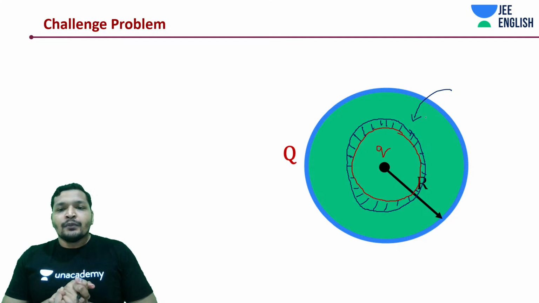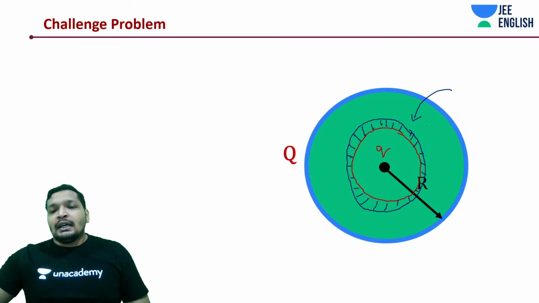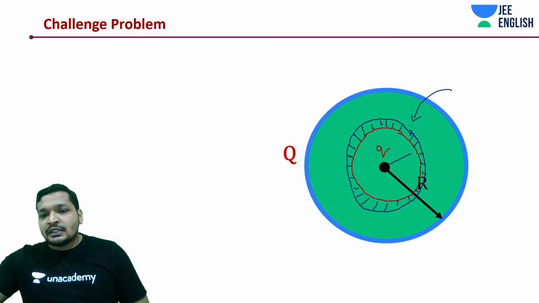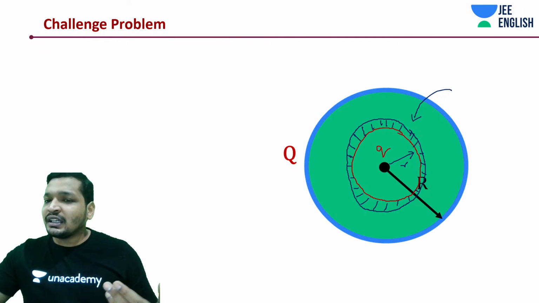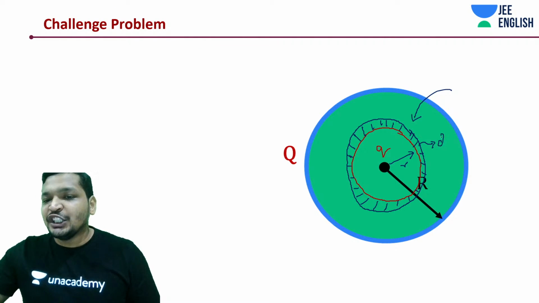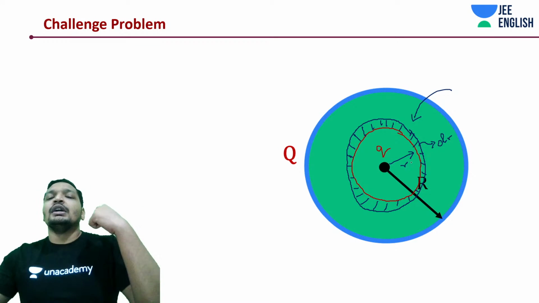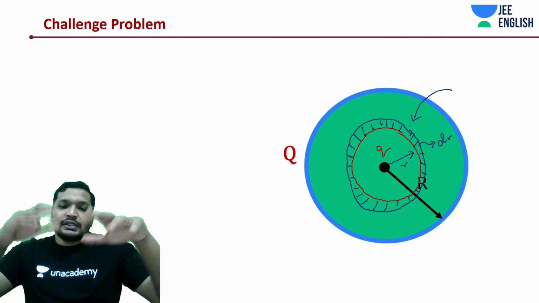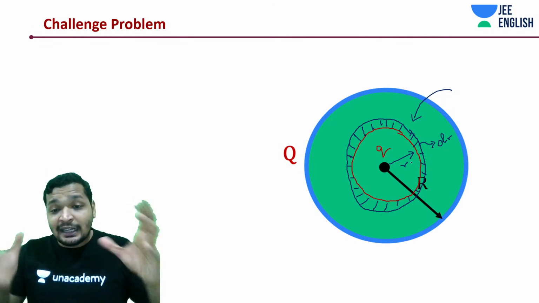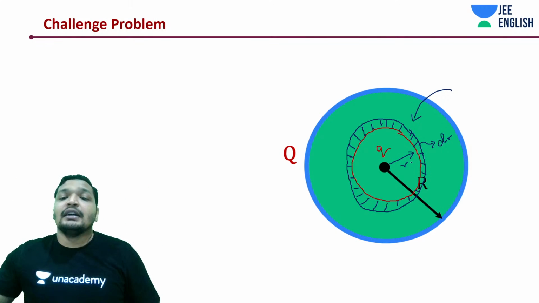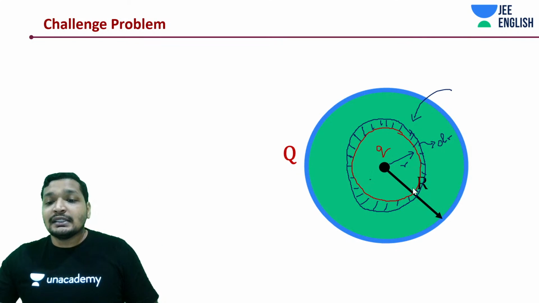Okay, that is it, guys. And let's assume this to be having a small radius r, and this to be having a thickness dr. Which one is having a thickness dr? This shell marked in blue. And of course, the sphere that you have already assembled has a smaller radius.